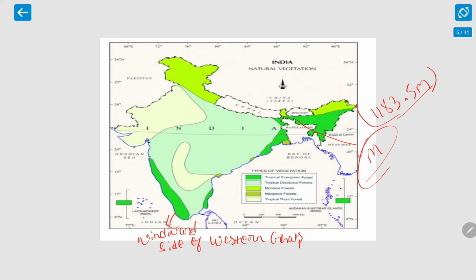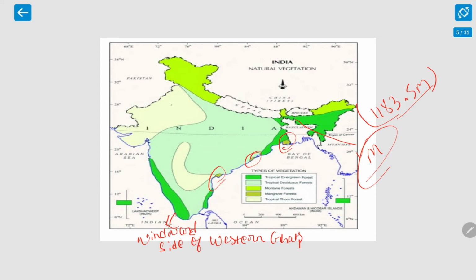Then comes your tropical deciduous forest, which receives a little lesser amount of rainfall. Then you can see the mountain forest which is present in mountain areas like Jammu Kashmir, and here in Meghalaya, Assam, Sikkim. Then mangrove forest, you will find only in deltaic regions like the deltas of the Mahanadi, Godavari, and here Ganga and Brahmaputra. Sundarban delta, the largest delta of the world.